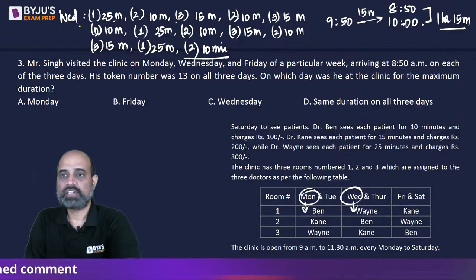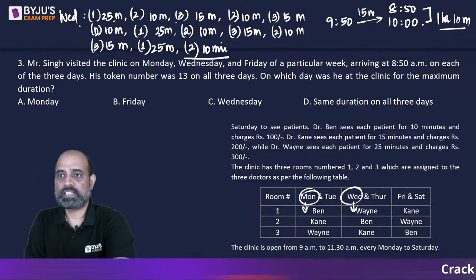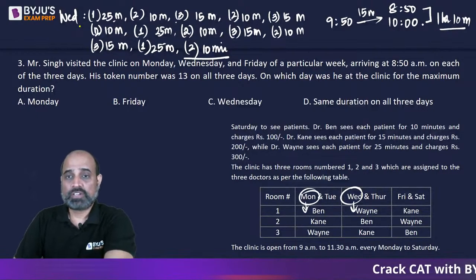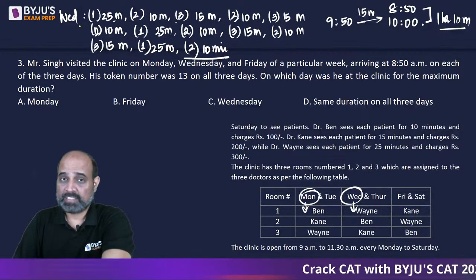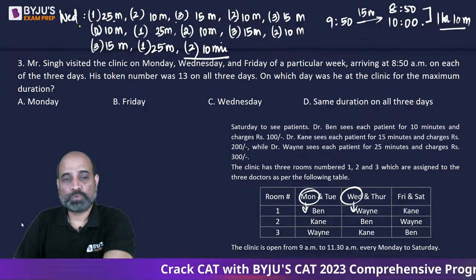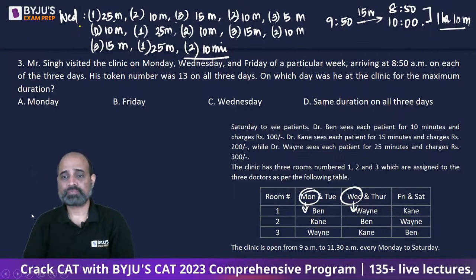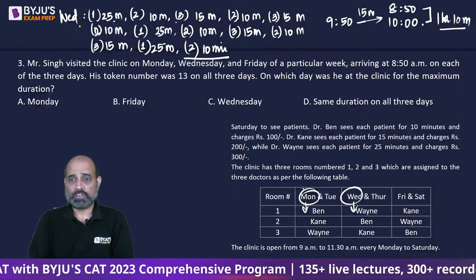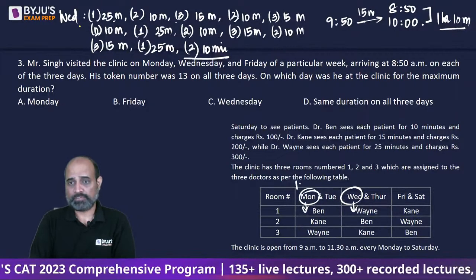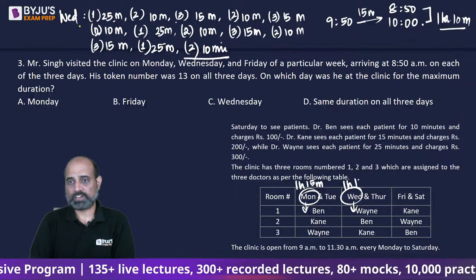So he visited the clinic at 8:50. He was there until 10:00, so 1 hour 10 minutes. So that would mean that he was there for only 1 hour 10 minutes. So if we compare, कि Monday or Wednesday में, we saw that on Monday he was there for 1 hour and 15 minutes. On Wednesday he was there for 1 hour and 10 minutes.